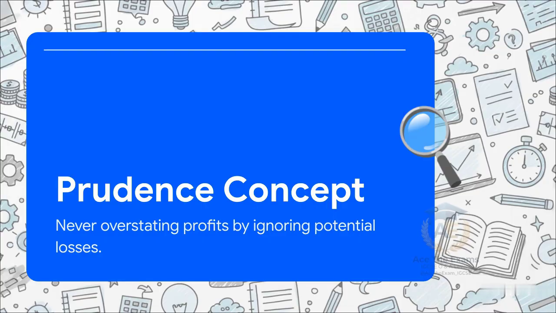Right, and that brings us to the prudence concept, which is honestly the beating heart of financial integrity. Violating prudence by ignoring potential losses overstates your profits and immediately derails your entire accounting equation. Think of prudence kind of like packing a parachute. You really hope you won't crash, but you absolutely must prepare for the worst.